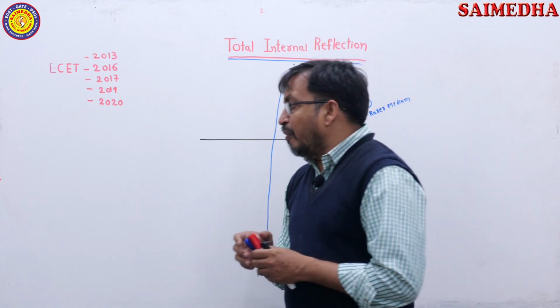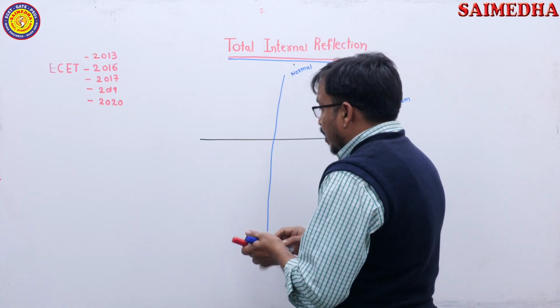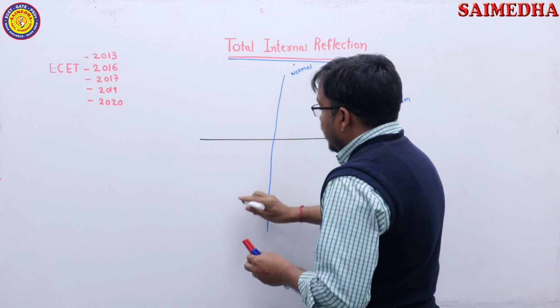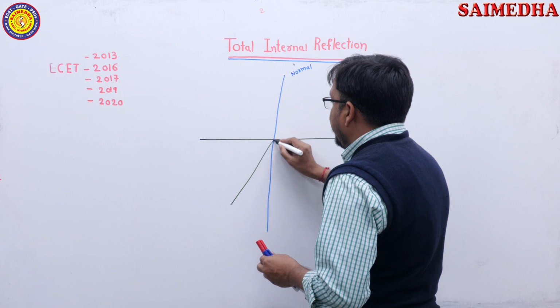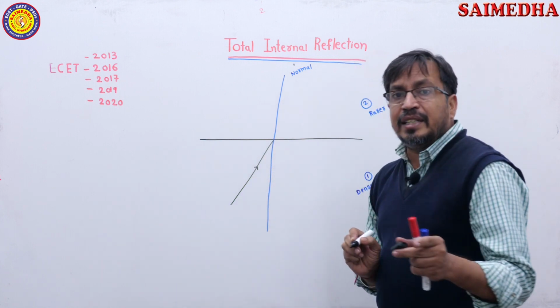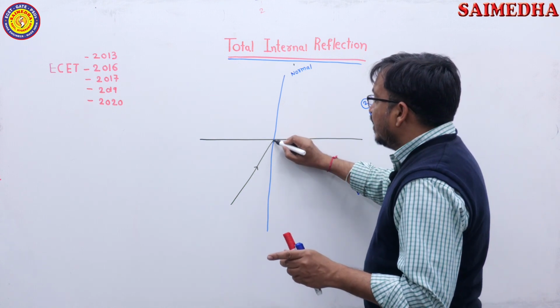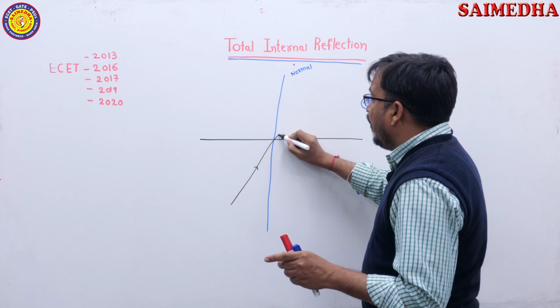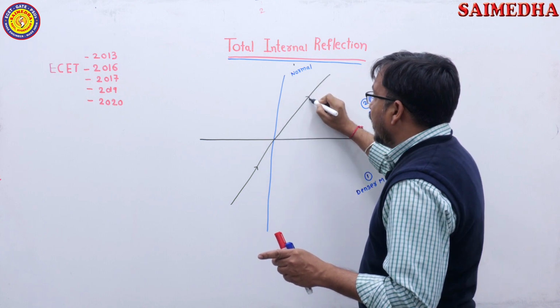So now I am considering one light ray. This light ray is travelling from denser medium to rarer medium. So when a light ray is travelling from denser medium to rarer medium, as just explained, the refracted ray moves away from the normal line. Away from the normal line.